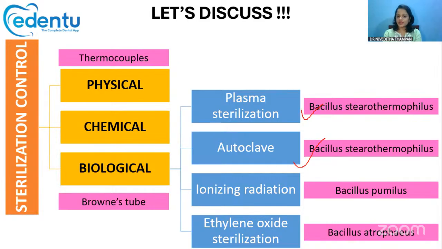For ionizing radiation, we usually use Bacillus pumilus, because its spores can withstand high amounts of ionizing radiation. Then the fourth one is ethylene oxide sterilization, which is done with the help of Bacillus atrophaeus. So these are the four bacilli commonly used for biological sterilization control.